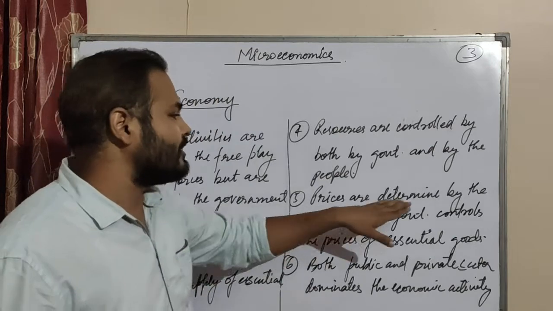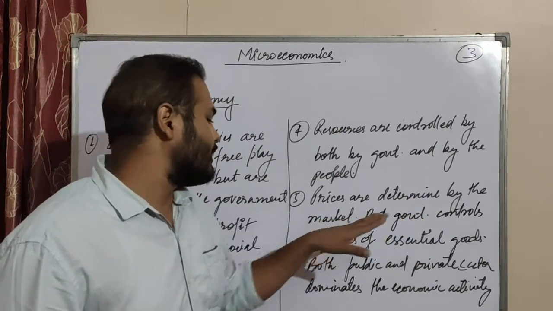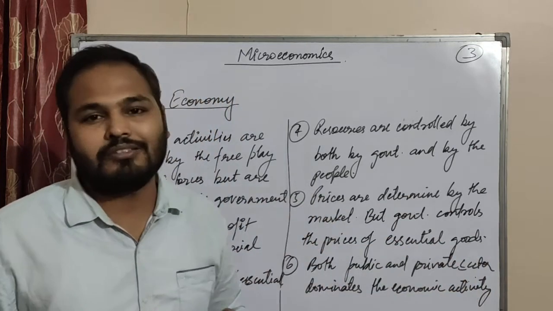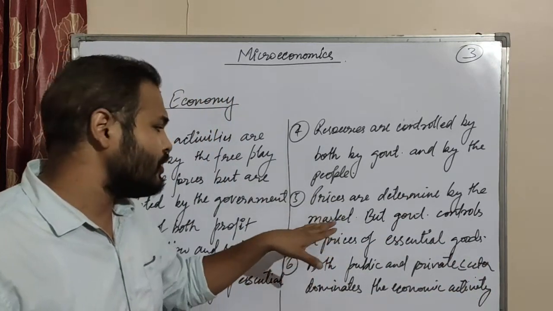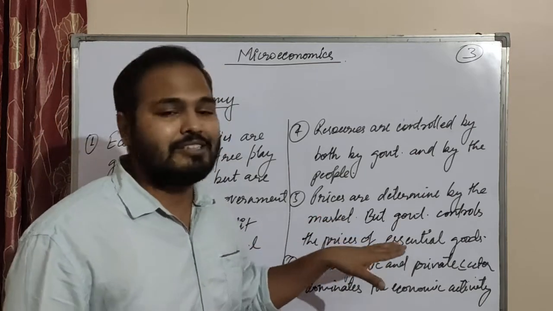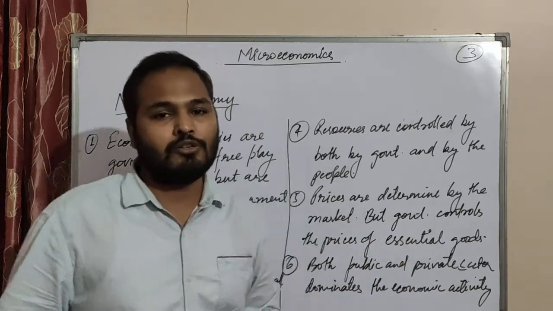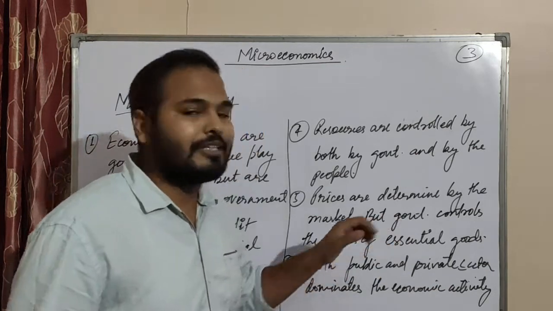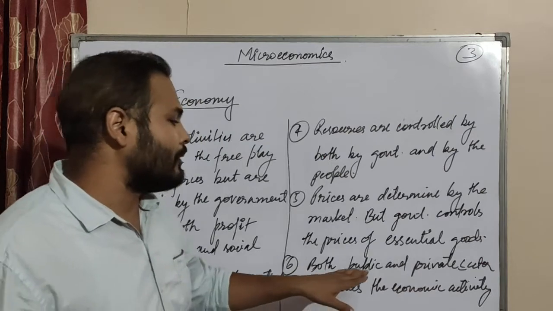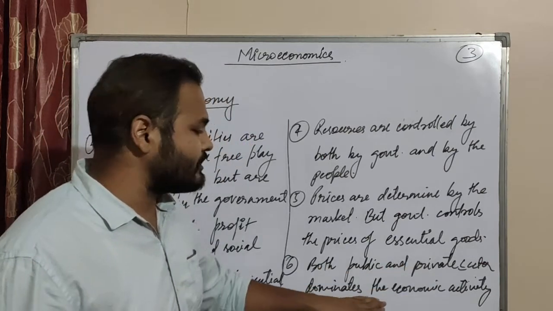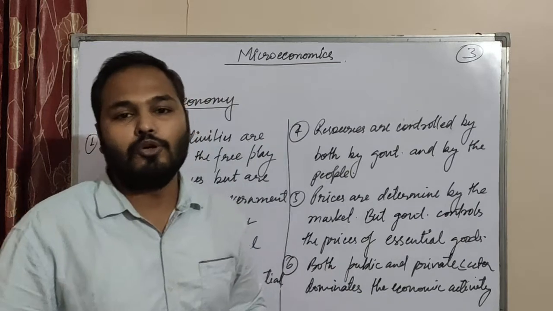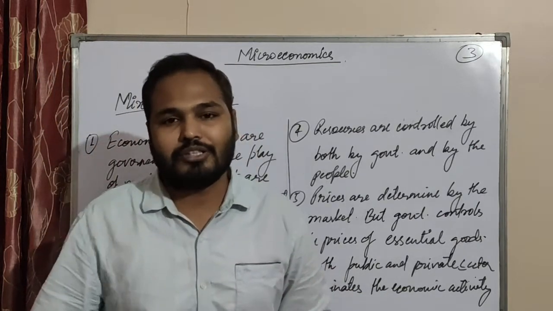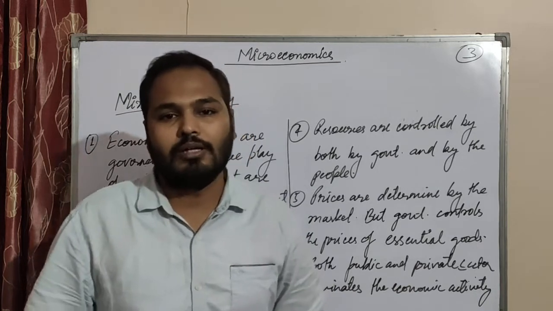Then fifth, prices are determined by the market, but the government controls the prices of essential goods. So the maximum prices are controlled by the market, but the prices of essential goods are controlled by the government. Then sixth, both public and private sectors dominate economic activity here. Both have influence on economic activity, so you talk about the public sector as well as the private sector.